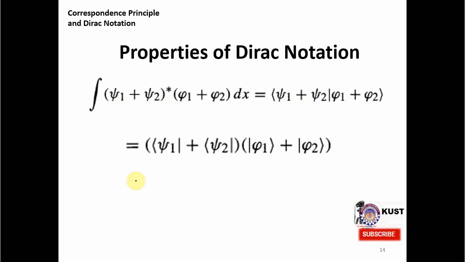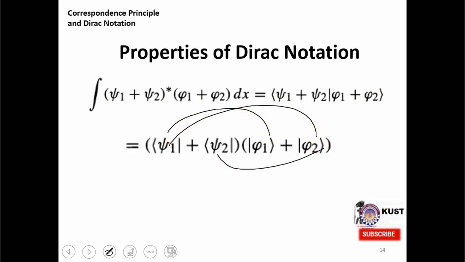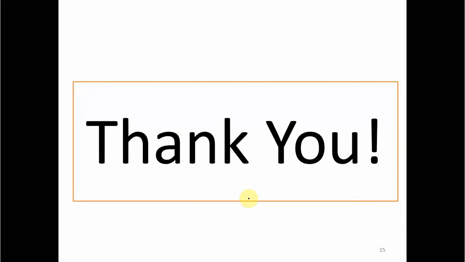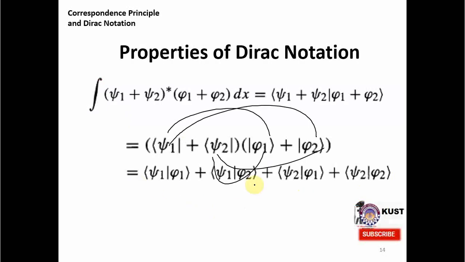You can guess what we will do: we will multiply the first ket with the ket and bra with the bra, and then ket with the bra and bra with the ket. So we will get 4 terms, as you can see here: psi 1 with phi 1, psi 1 with phi 2, psi 2 with phi 1, and psi 2 with phi 2. In this way, you see that we form the product in the bracket notation. So it's in some sense simpler than the calculation under the integral.